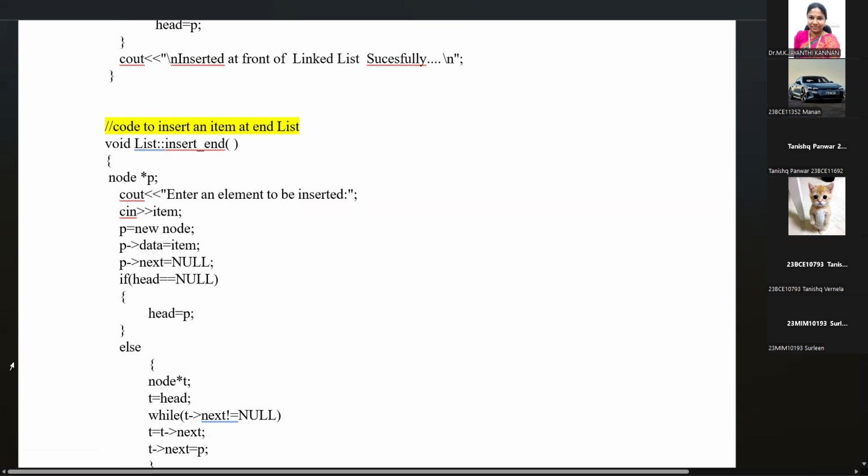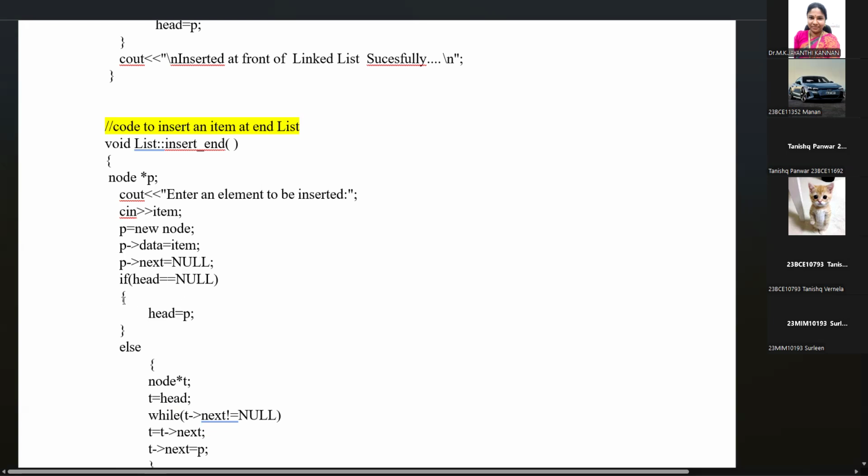We are creating a new node. That node we want to add at the end of the list. void list insert end, node *p; cout "Enter an item to be inserted". We are reading the value using the class node. We are initializing a new node p equal to new node. The new node is created. p points data, in the data field we are storing the value. In the address field we are storing null.